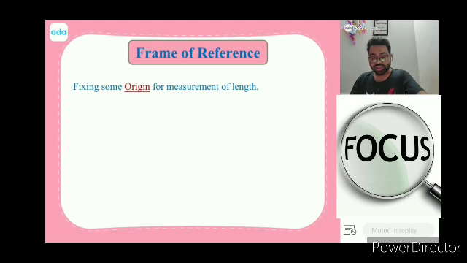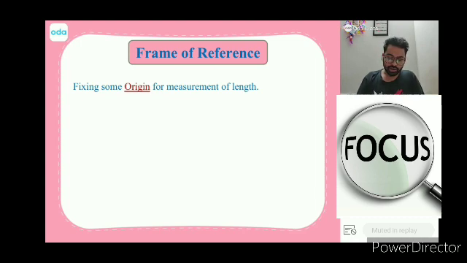So this means that we always have to fix some origin for measurement of length. And this place where you fix the origin is called the frame of reference. Do you understand this? Can I get a one that yes, sir, I got this? Right. So we'll have multiple examples. Don't worry. You'll also get to know about it.